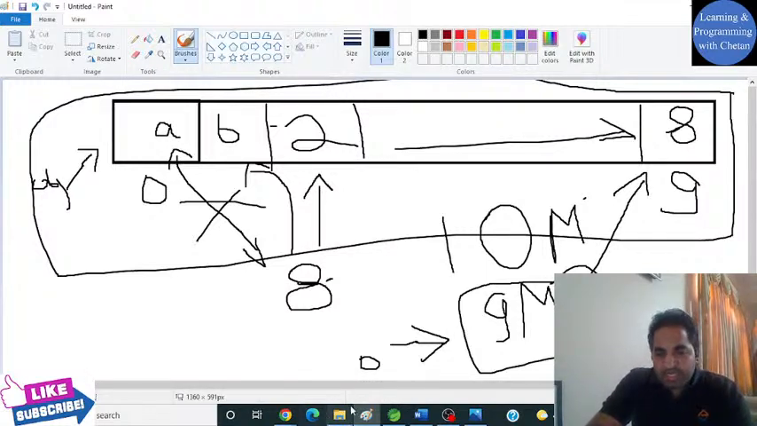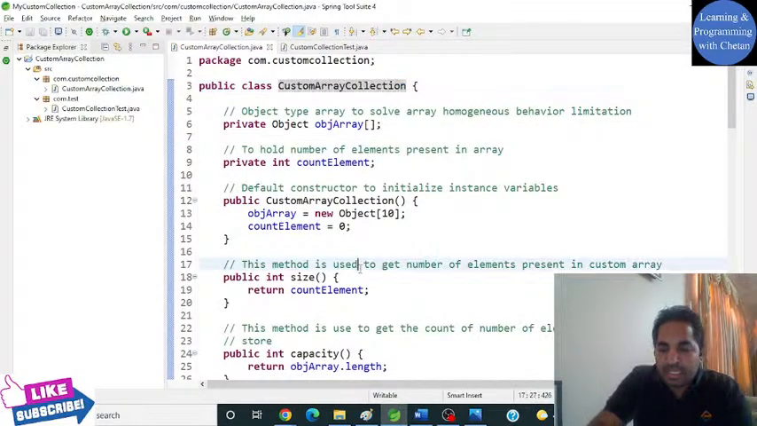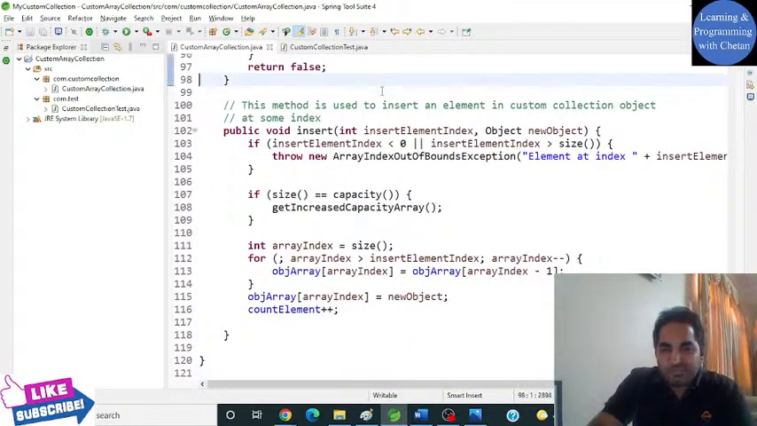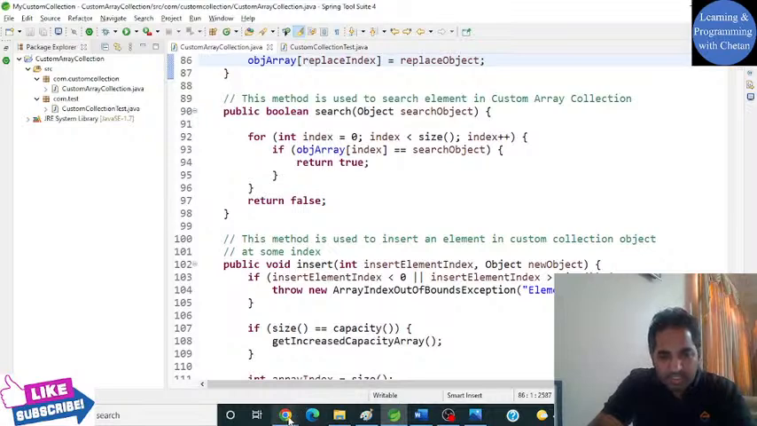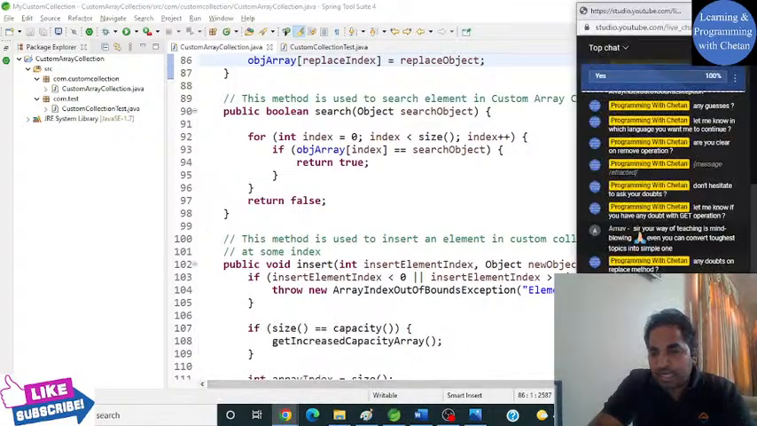So I hope that this operation is also clear to you, right guys? Still, if you have any doubts, then you can let me know. Any doubts with the search operation?